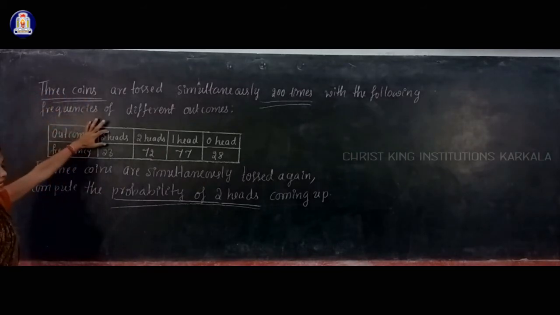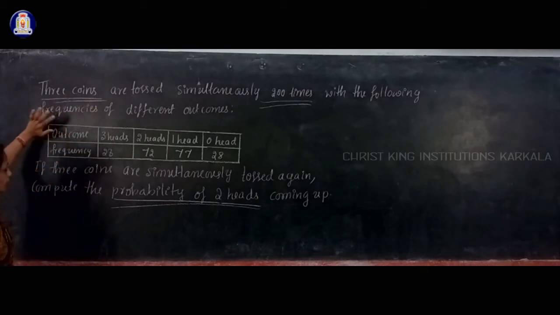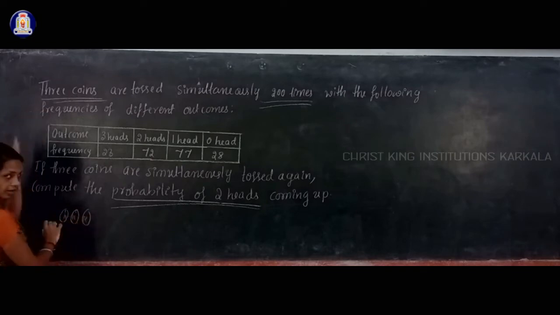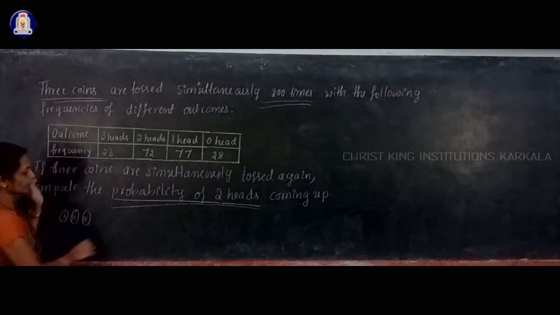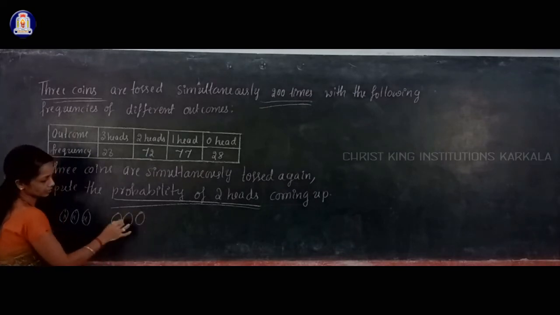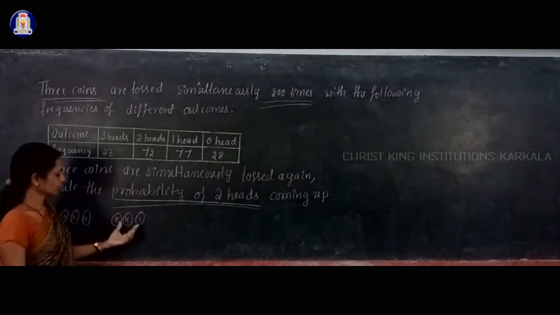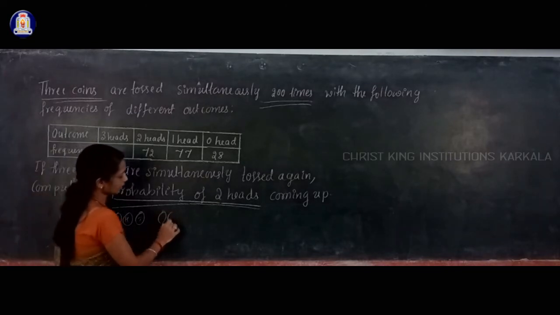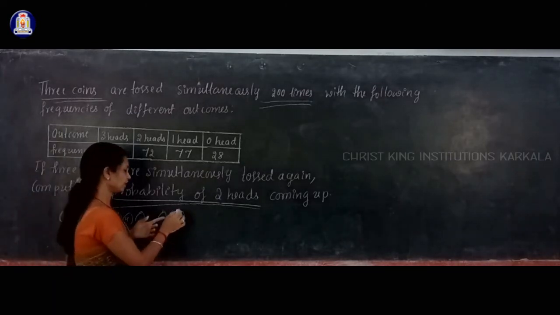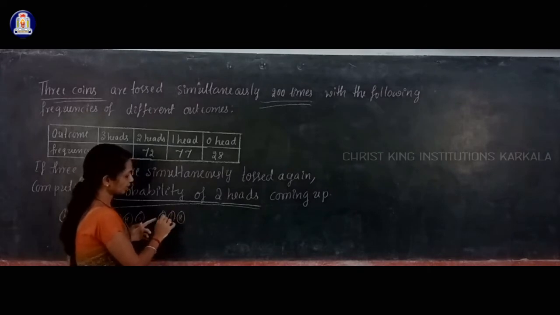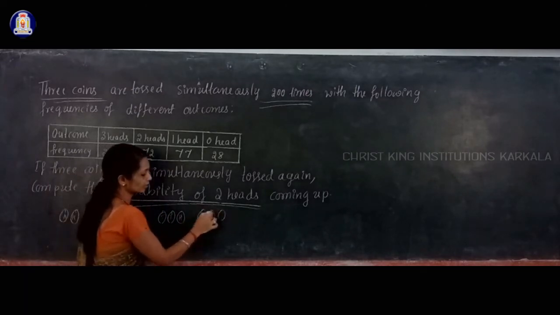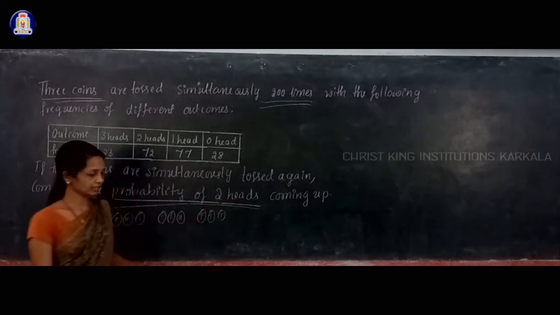Outcome 3 heads means in all 3 coins you are getting a head. 2 heads means in any 2 coins you are getting a head and in the third coin a tail. 1 head means any 1 coin gives a head and the other 2 coins give tails, and 0 head means in all 3 coins you are getting a tail.